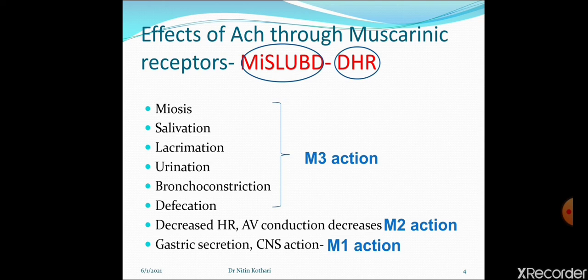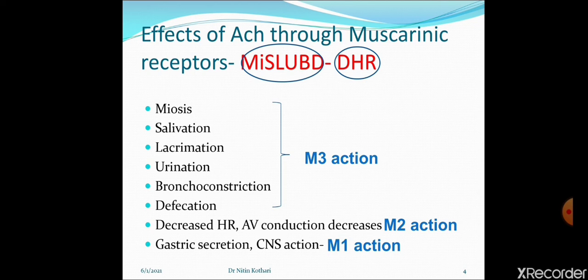So what will be the effect produced by anti-muscarinic drugs or atropine drugs? They will produce mydriasis, just opposite to miosis. Acetylcholine causes salivation, but atropine will cause dry mouth because of reduced secretion of saliva. Muscarinic drug will cause lacrimation, but atropine will cause dry eye because of reduced synthesis of tears.